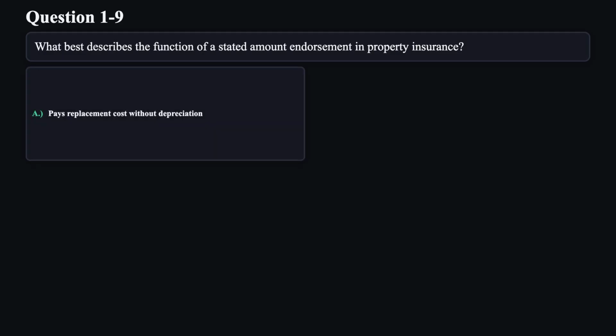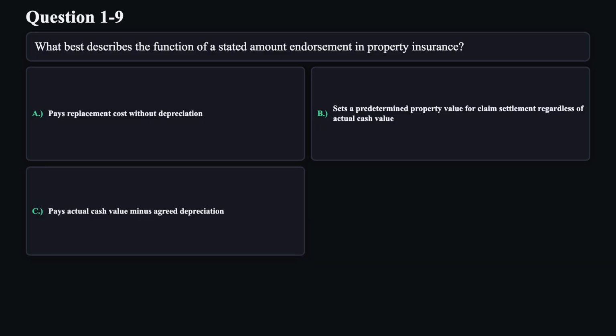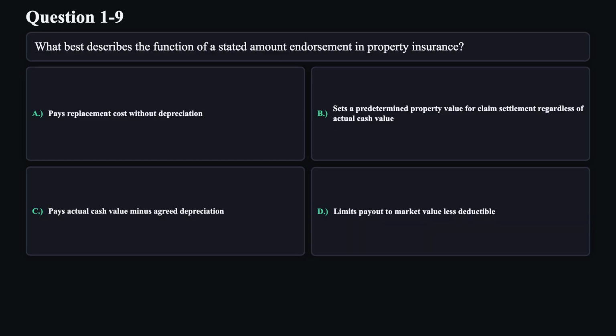A. Pays replacement cost without depreciation. B. Sets a predetermined property value for claim settlement regardless of actual cash value. C. Pays actual cash value minus agreed depreciation. D. Limits payout to market value less deductible.